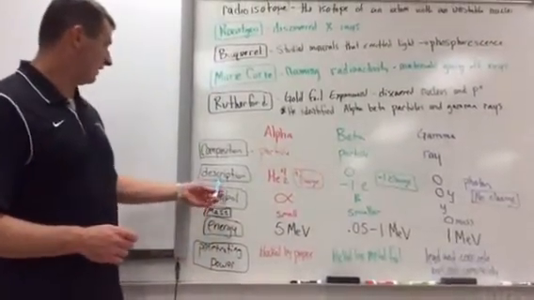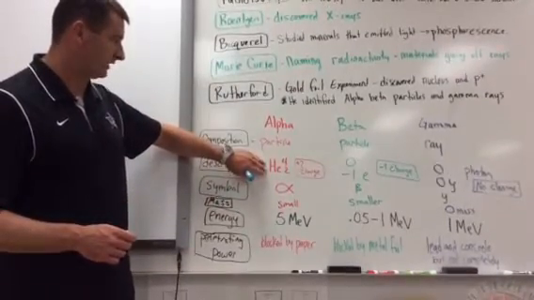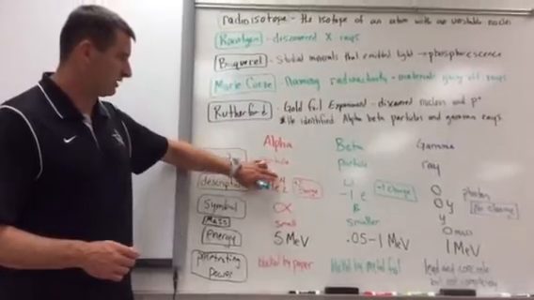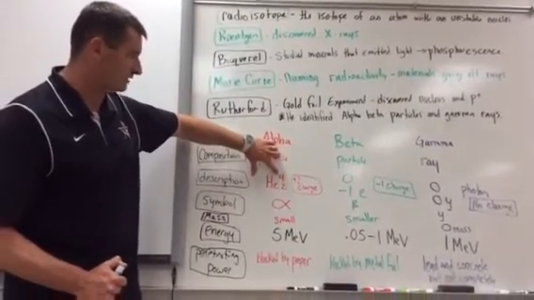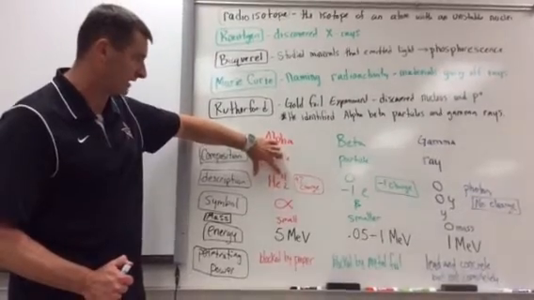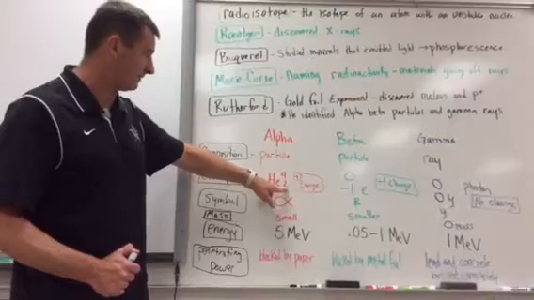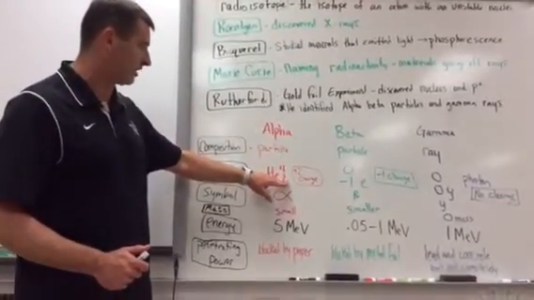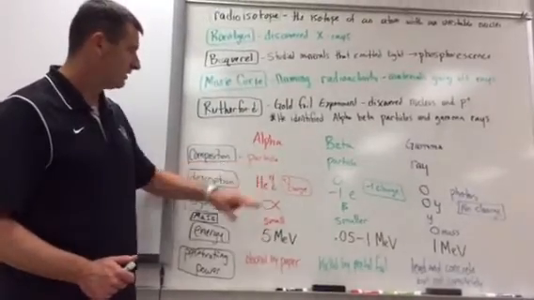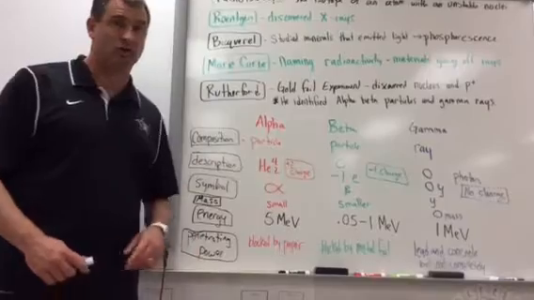The description is an alpha particle looks like a helium nucleus. It's a 4-2, okay, so that means we did this before when we did atomic structure. The 4 stands for the protons plus neutrons, that's the atomic mass. The 2 stands for the atomic number, which defines the atom. So an alpha particle has 2 protons and 2 neutrons, and it has 0 electrons, and because of that, it has a +2 charge.